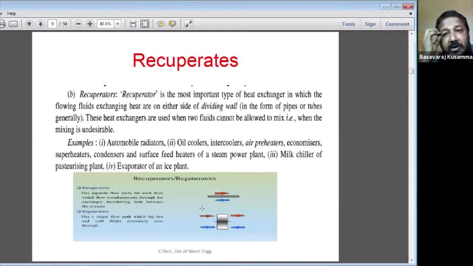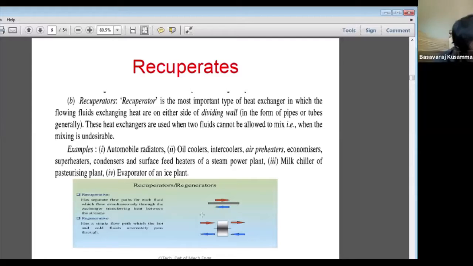What is the difference between the regenerator and the recuperator? In the regenerator, they are using a matrix in between the hot fluid and cold fluid. But in the recuperator, they are not using a matrix.